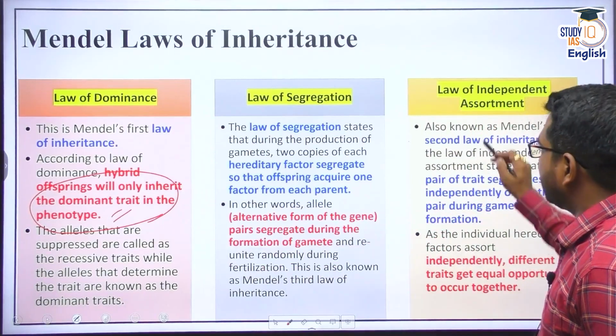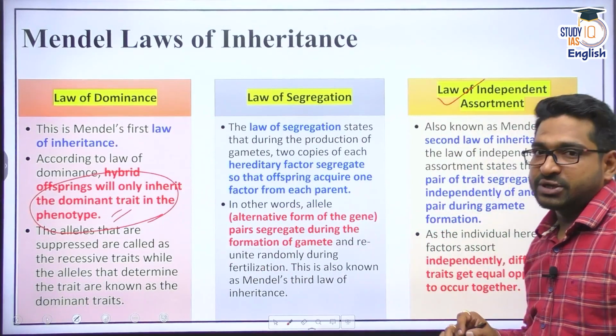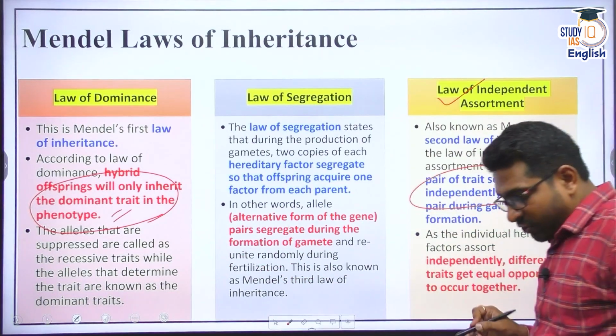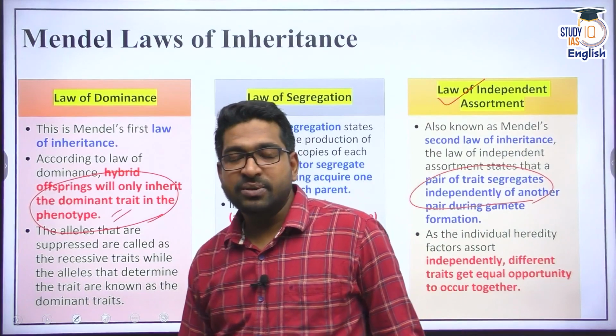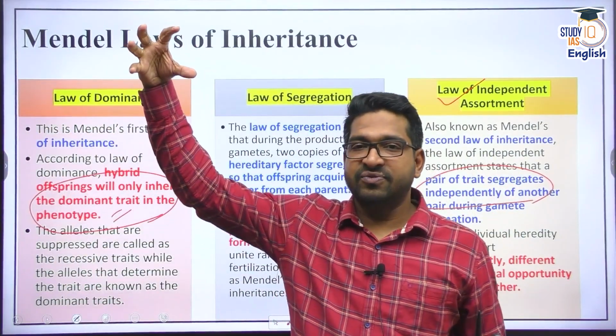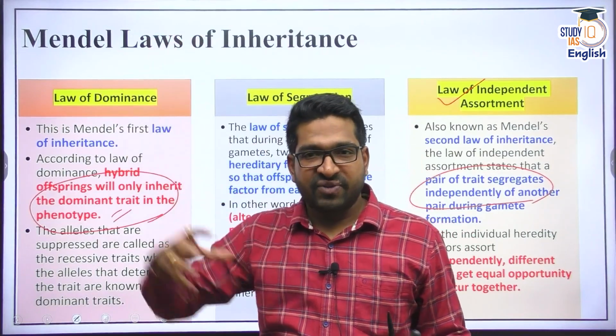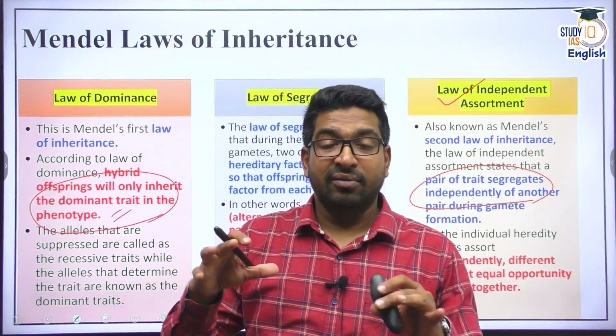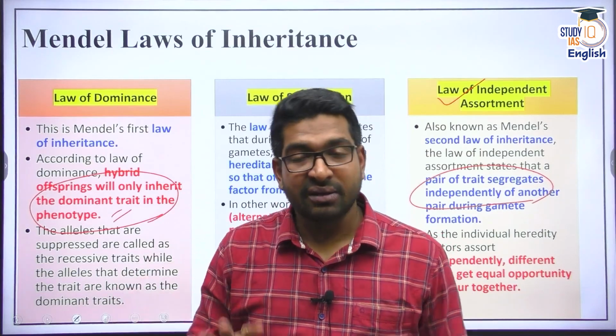The second law was the law of independent assortment, meaning during gamete formation, the genes are separated. Half the set of genes comes from the father's side, half from the mother's side.